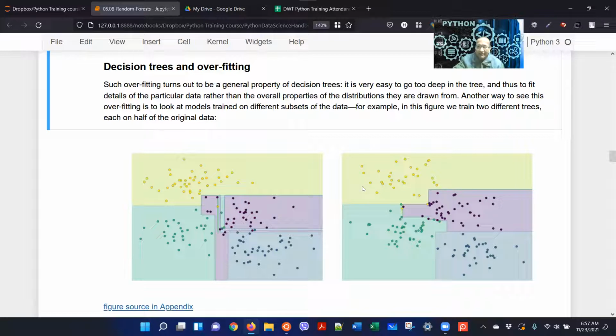Same distribution, same data, but we split it into 50% and 50%, and we run a decision tree classifier, and we get different results. Same data, same distribution, is supposed to give more or less the same kind of classification.